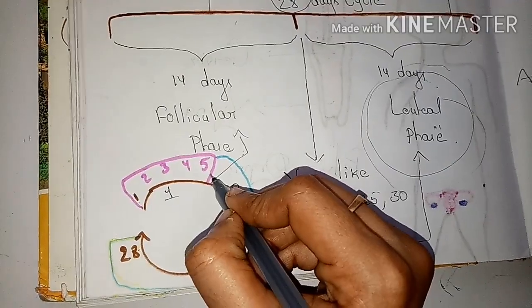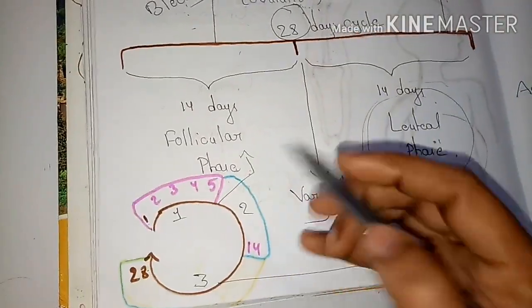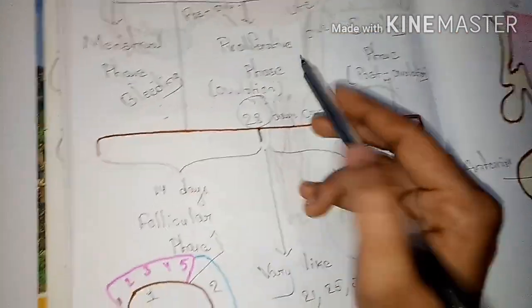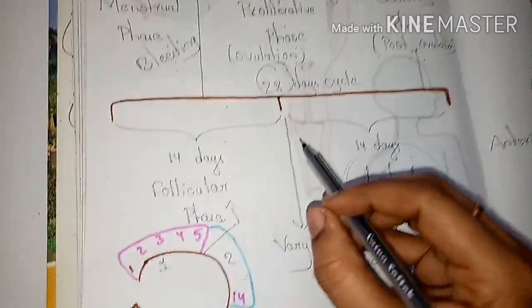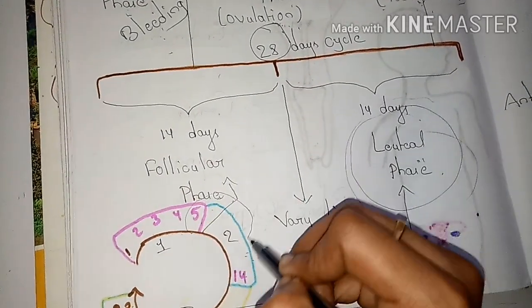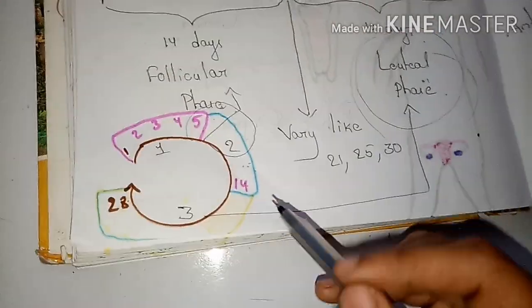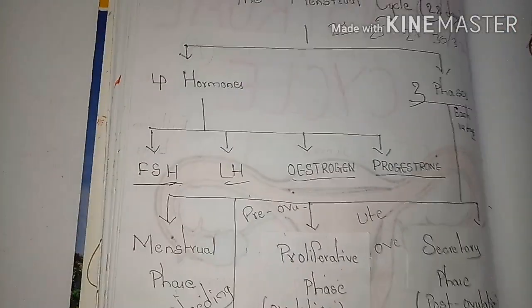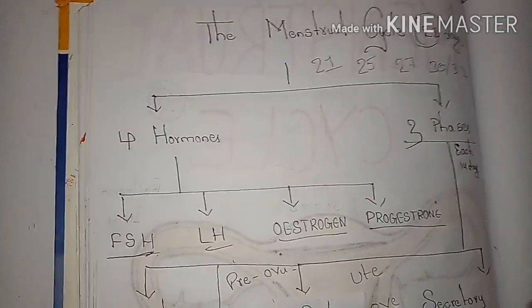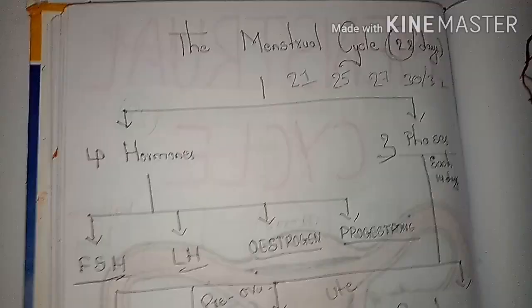From the first to fifth day, it is the menstrual phase, that is the bleeding period. From the 5th day to the 14th day is the time leading up to ovulation, where ovulation occurs, known as the proliferative phase. This is the period of the follicular phase. And from the 14th to the 28th day is known as the secretory phase, or the post-ovulation phase. This phase is known as the luteal phase. These are the different phases which participate during the menstrual cycle.